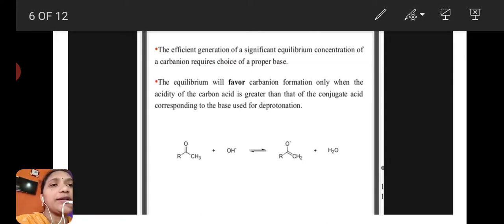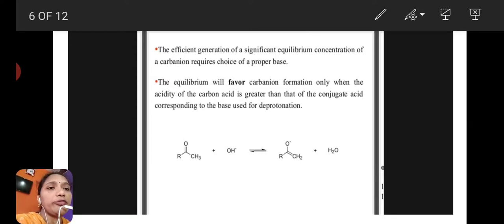The efficient generation of a significant equilibrium concentration of a carbanion requires choice of a proper base. By using a proper base only can we prepare an efficient and significant carbanion.